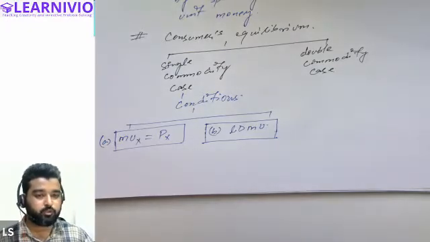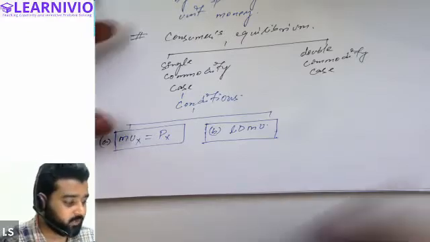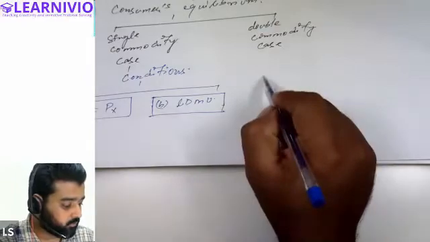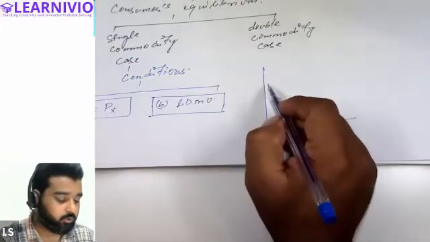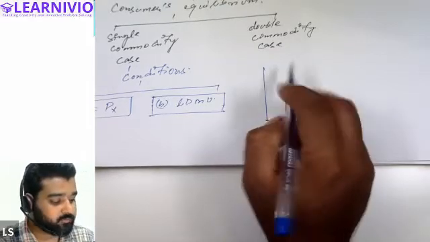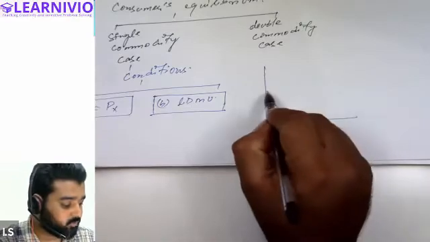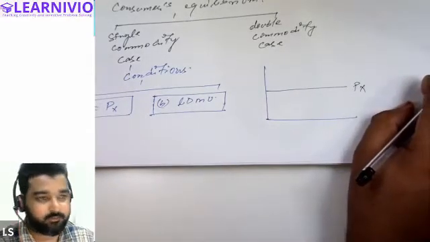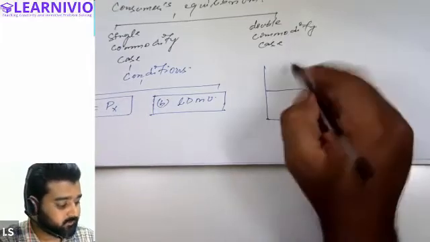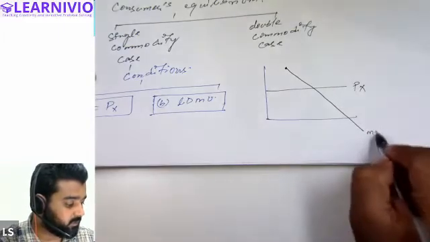And I think we have also learned how we can present the consumer's equilibrium diagrammatically. I have told you that in order to represent the consumer's equilibrium single commodity case, we can draw a diagram something like this. We have to first draw the price curve, which will be constant, parallel to x-axis, and other than this, we will also draw a marginal utility curve, which will always be a downward sloping curve.